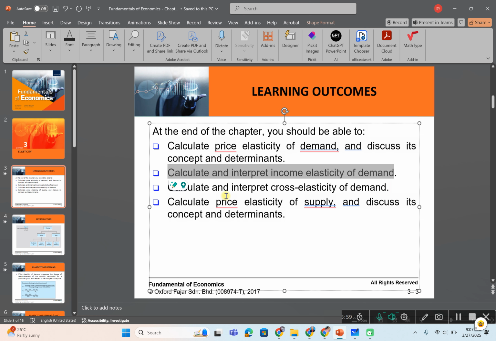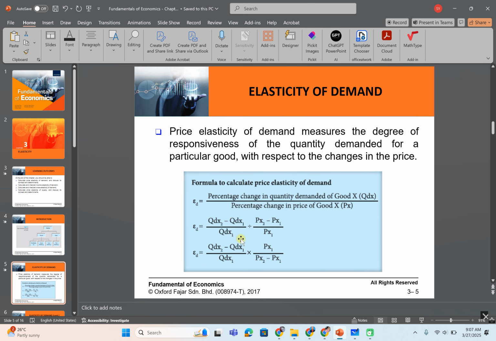So for today's exercise, I already asked you to calculate this. I inform you the price 1 and the price 2, and quantity demanded 1 and quantity demanded 2. When price 1 is 40, price 2 is 30, what is the quantity demanded?